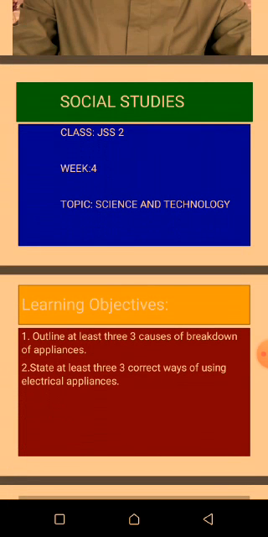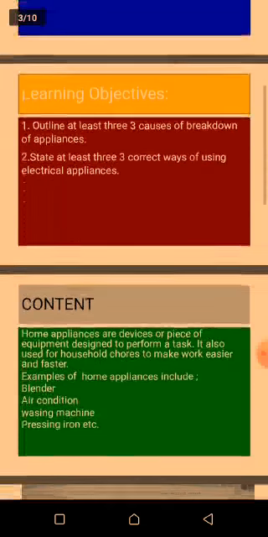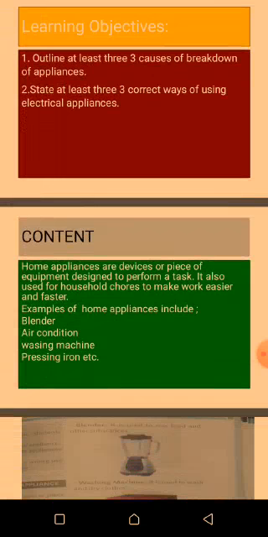This week we are looking at home appliances again, but this time we are looking at the breakdown of home appliances. Before we continue, we are going to look at our learning objectives. Number 1, students should be able to outline at least 3 causes of breakdown of home appliances.